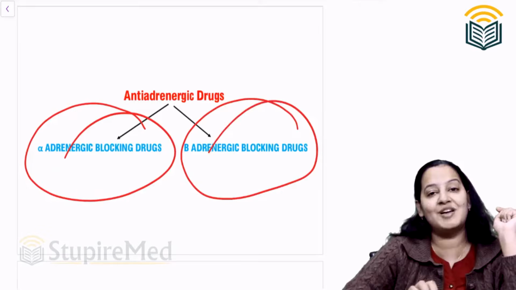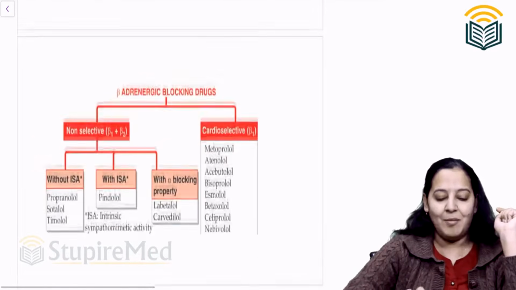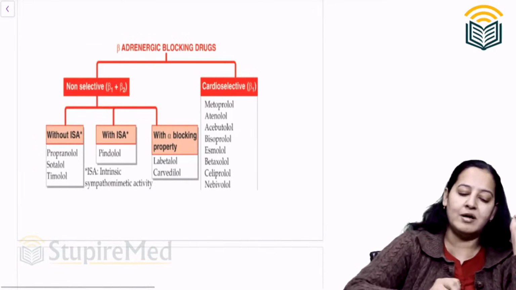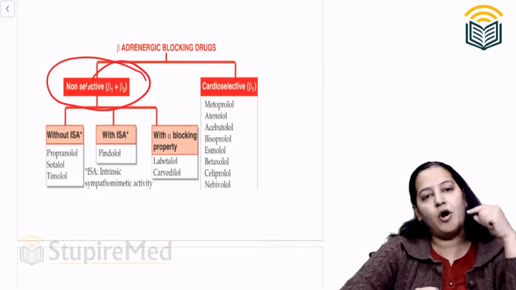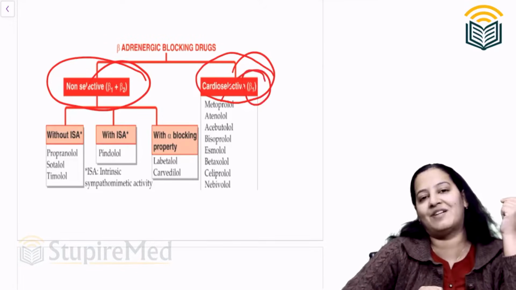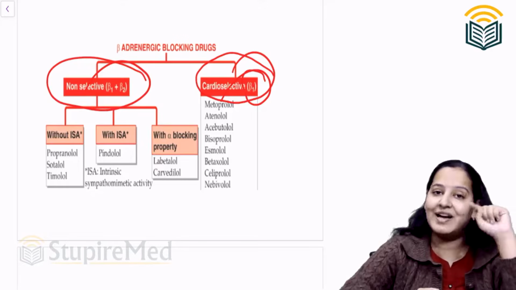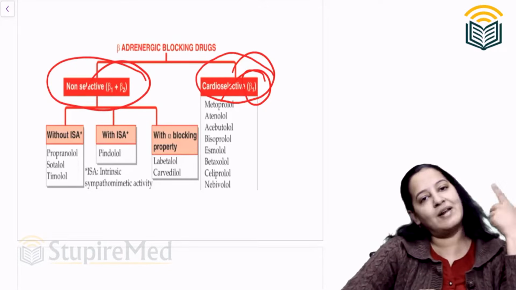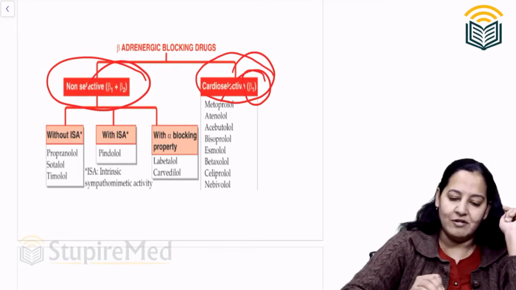Now I'm coming to the last chapter, beta blocker. So beta blocker, this is the classification of beta blocker. These are non-selective, which will block beta 1, beta 2 also, and there are cardio-selective, which will block only beta 1. So beta 1 is present only on the heart and kidney. Beta 2 is present everywhere else. So non-selective